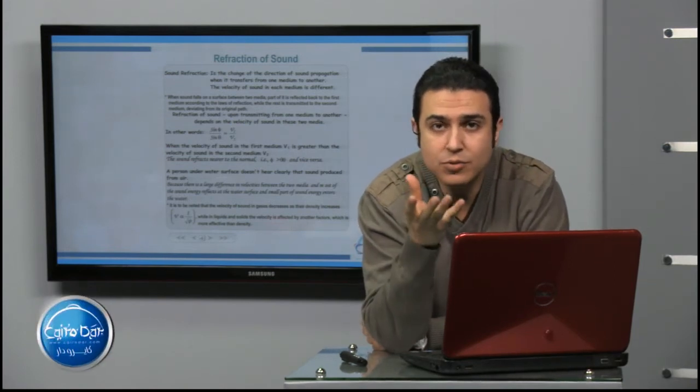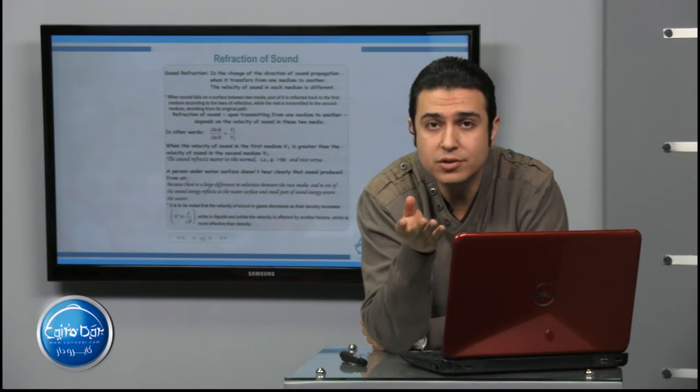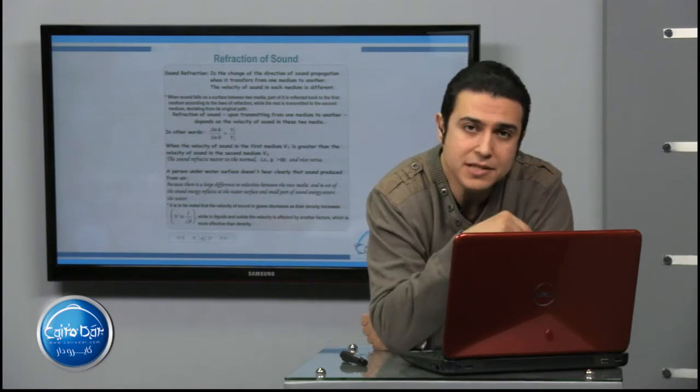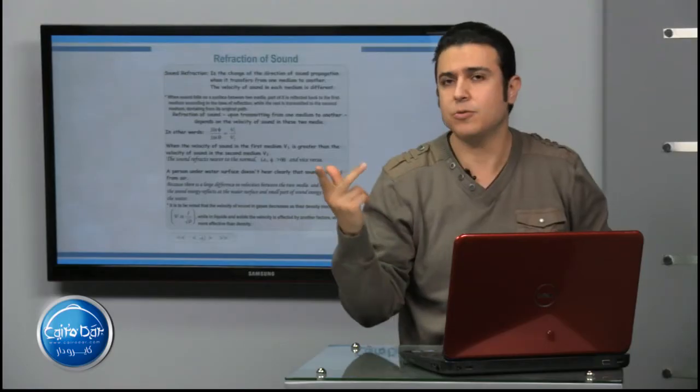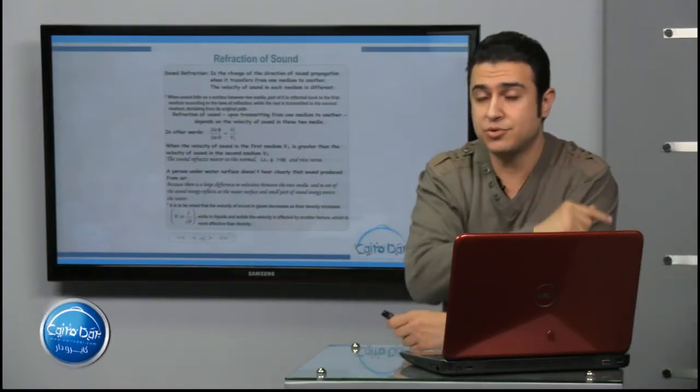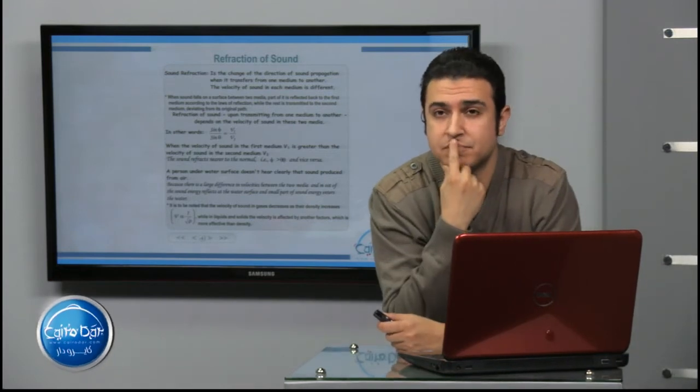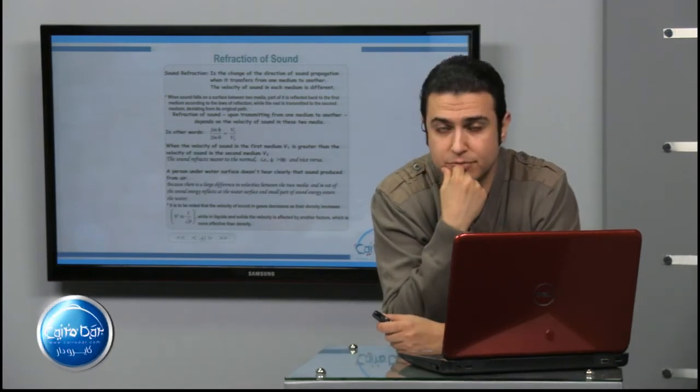When these sound waves transmit from one medium to another, of course sound will be refracted, that is, change in direction. So sound refraction is the change in the direction of sound propagation. Okay, so how can the direction of sound waves be changed?